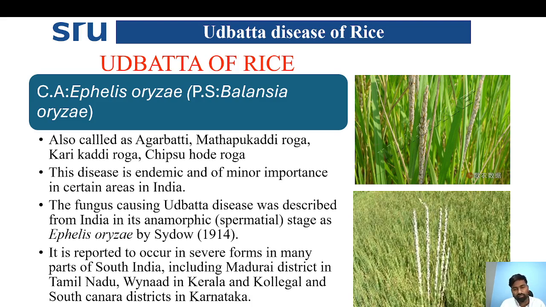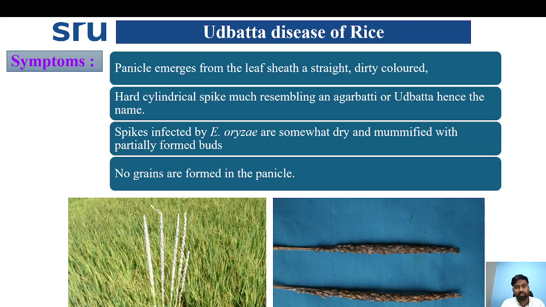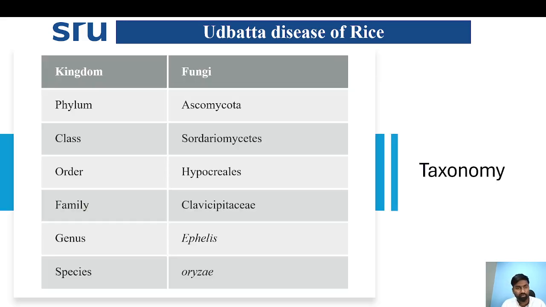It is reported to occur in severe form in many parts of South India, including Madurai, Tamil Nadu, Wayanad, Kerala, and Kollegala district in Karnataka. Coming to the symptoms of Udbatta disease, the panicle emerges from the leaf sheath as a straight, dirty-colored, hard cylindrical spike, much resembling an agarbatti or udbatti, hence the name agarbatti disease. The spikes infected by Ephelis oryzae are somewhat dry, mummified, with partially formed buds. No grains are formed on the panicle.